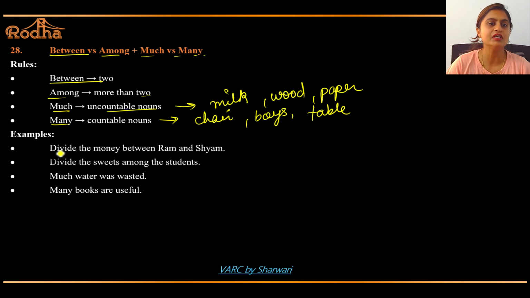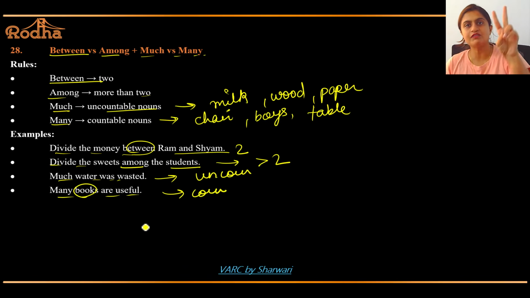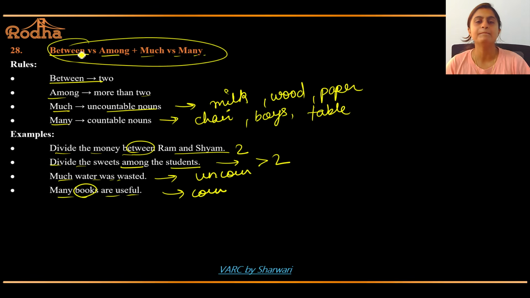Correct? So see, divide the money between Ram and Shyam. Divide the sweets among the students. See, 2. Here, more than 2. Much water was wasted, uncountable. Many books are useful, countable. So between is for 2, among is for more than 2. Much is uncountable, many is countable. Got it? So these are the differences between much, many, between, among.